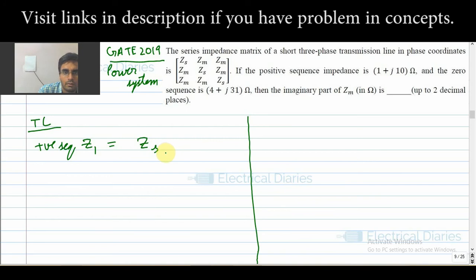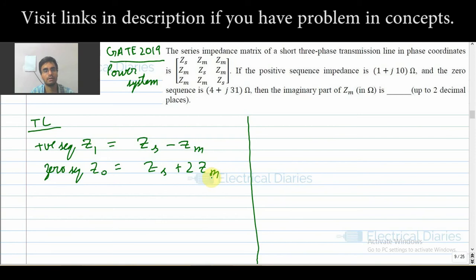No. Positive sequence is given by Zs minus Zm, and zero sequence is given by Zs plus 2Zm. This is the relation, and you can visit the links in the description if you don't know this.